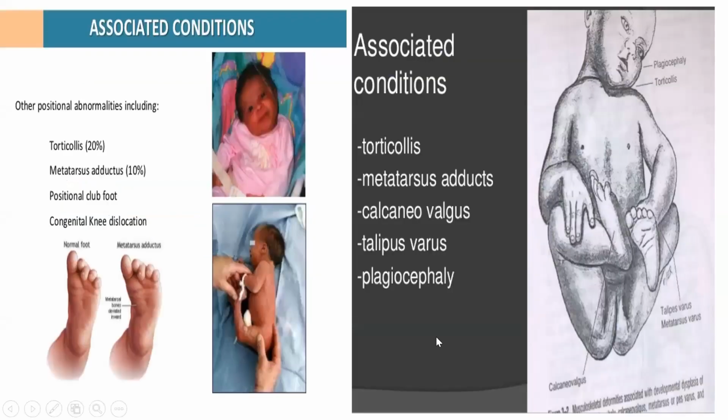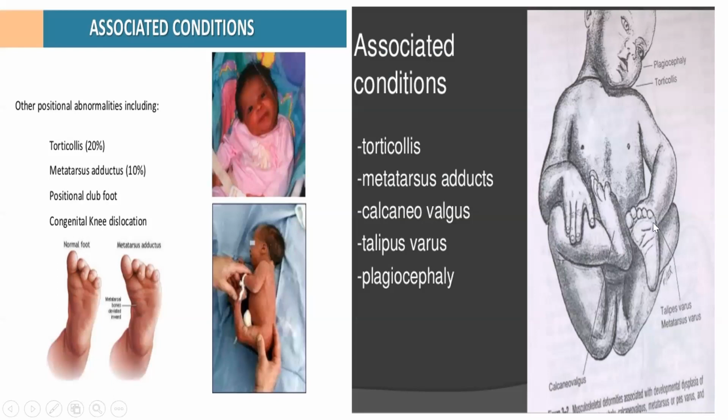Now the associated conditions I had already told. So see, this pic is very important. This guy is having breech presentation or maybe foot presentation. The other associated anomaly is associated with CDH. CDH is a congenital issue. Congenital problems are associated with a spectrum of problems, so it's not a single problem. They are associated with a spectrum of other problems because of the overcrowding in the uterus. So overcrowding in the uterus is there, oligohydramnios is there. You can have this breech presentation or foot presentation.